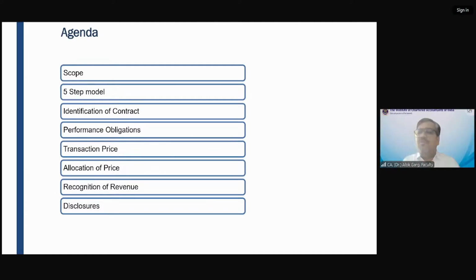Because in that case, you cannot get the delivery because you are not aware from where the goods are coming, right? At times, because just day before yesterday, I ordered a pen from Amazon 3 days back. And I am living in Gurgaon, right? So Delhi, Gurgaon. So the pen has come from Mumbai, right? So I was surprised that a person who is living in Delhi and Gurgaon, and there are a lot of shops, a lot of availability of those kind of pen, but why it is coming from Mumbai, right? So you are not aware, and Amazon will recognize the revenue only upon delivery. Okay, only upon delivery, and when the right to refund period will expire.